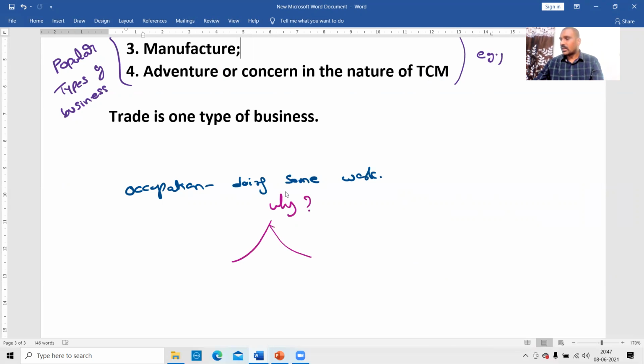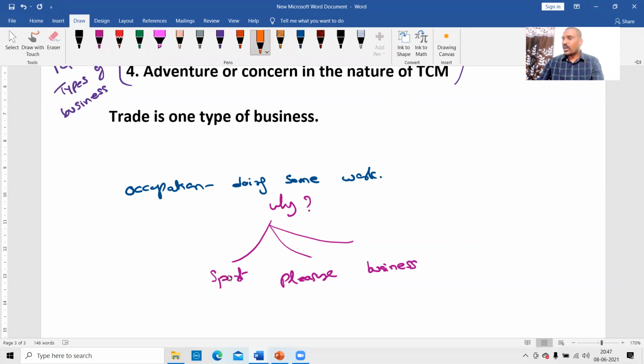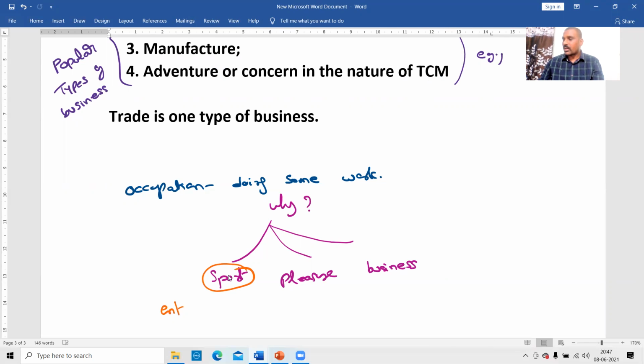Occupation means basically three aspects: sport, pleasure, business. Why is it sport? It's a kind of entertainment. I am doing some work because it's entertainment. It's just a time pass activity. Sport means I don't have any profit motive or intention.